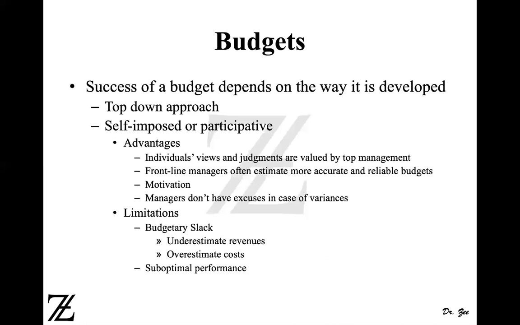The other is suboptimal performance. Suboptimal performance is when they know that they can achieve the target easily. They're not going to push as much effort as they're supposed to. So if they knew that they can easily achieve $100,000 in sales, but they provided you 90,000, they are not going to put effort into reaching $100,000.